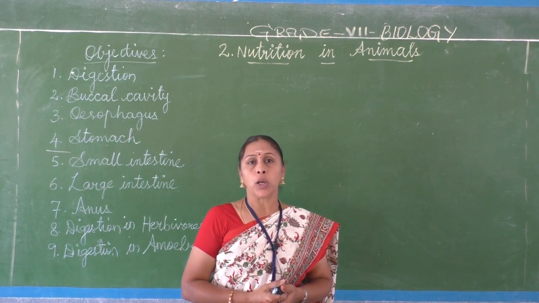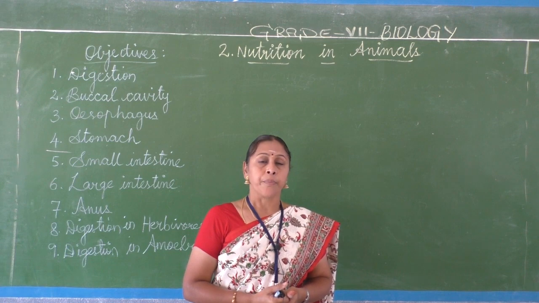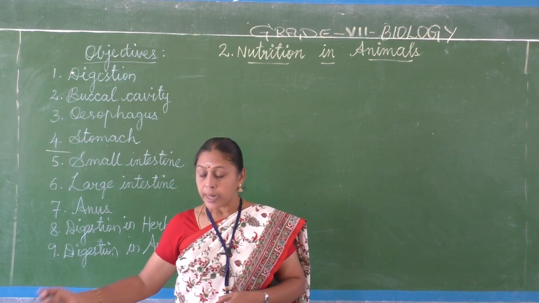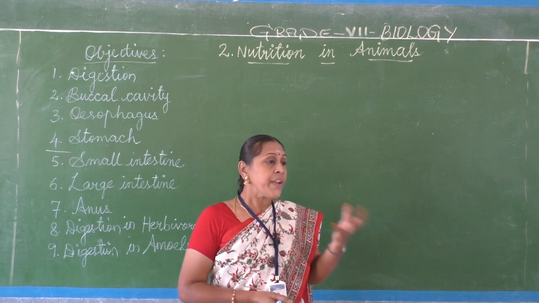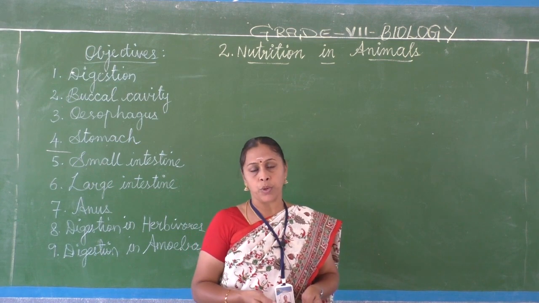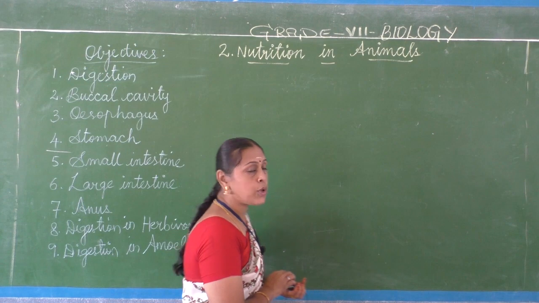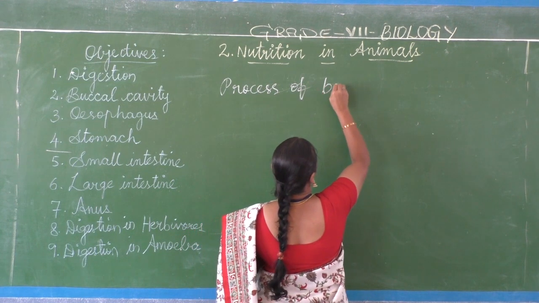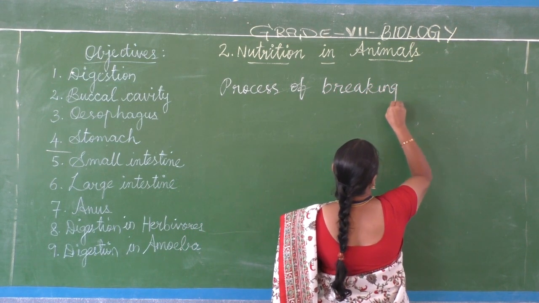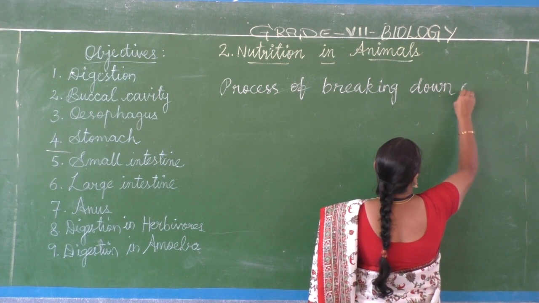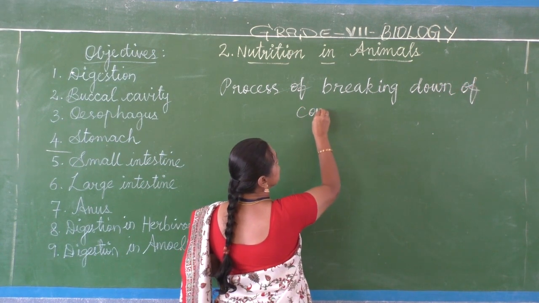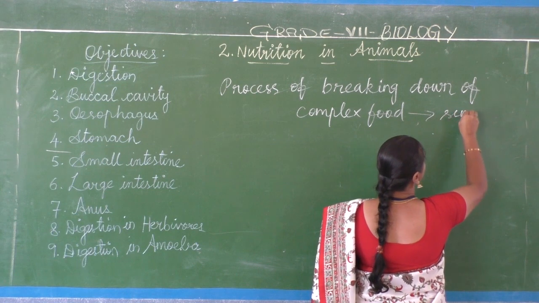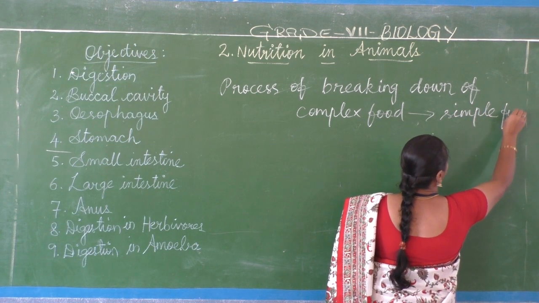After the ingestion process, the next step is digestion. After taking in, the digestion starts. Digestion means what? What we take is a complex food, and the process of breaking down complex food into simple food is called digestion. Complex food into simple form is called digestion. Do you remember?